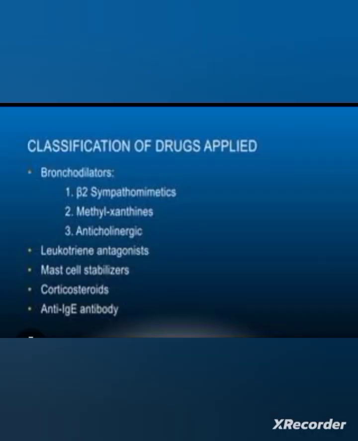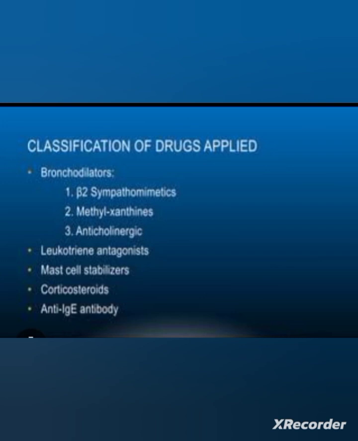Then the drug classification that we use in asthma includes bronchodilators: beta 2 sympathomimetics, methyl xanthines, anticholinergics. All these drugs can be used as bronchodilators in asthma. Then leukotriene modifiers, that is montelukast, you can use. Then mast cell stabilizers, cromolyn, stabilizing the cells, can be used. Then methyl xanthines can be used, that is theophylline.